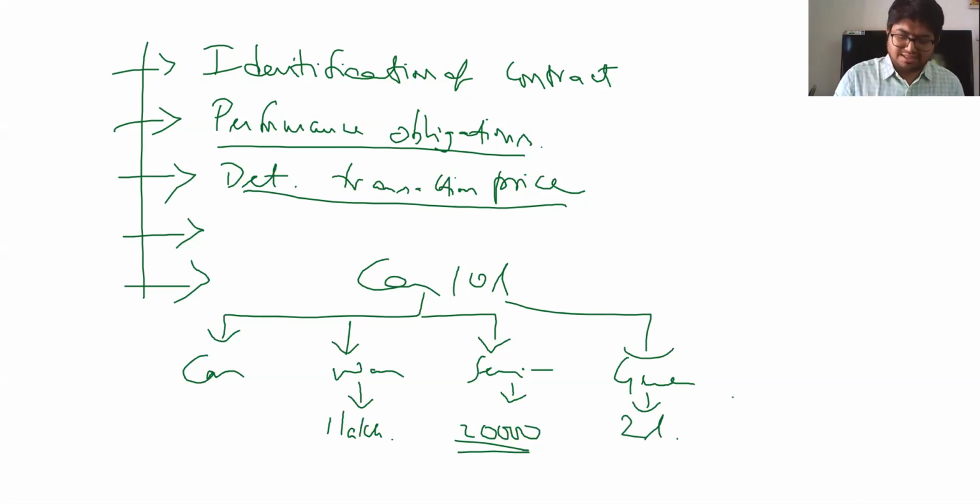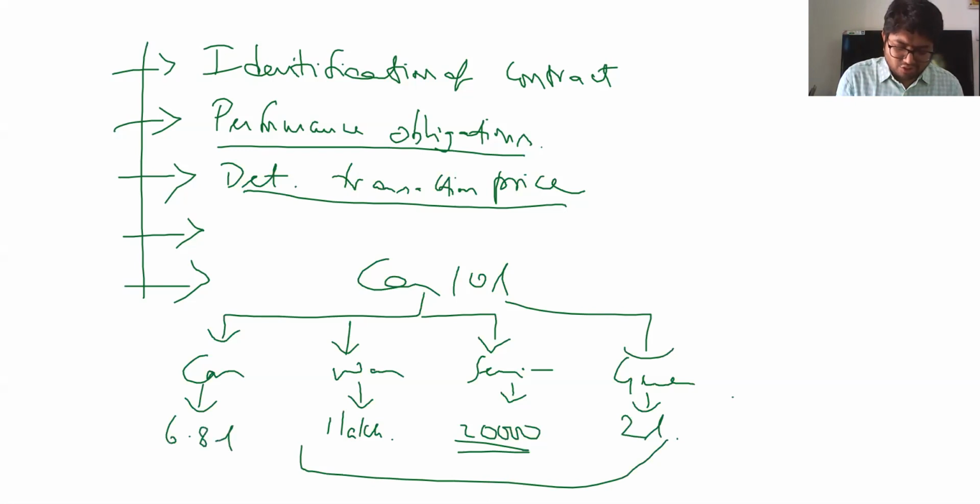So that means initially my car has a transaction value of minus all these costs. So 3.2 is supposed to be deducted. That means 6.8 lakhs is only my car cost. If I sell car alone without any of these features, I should sell it for 6.8 lakhs.